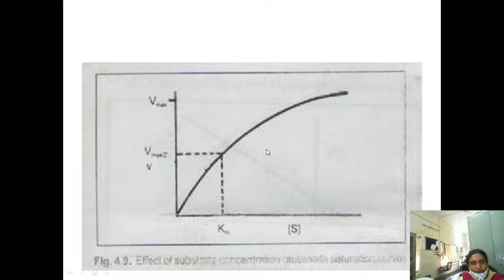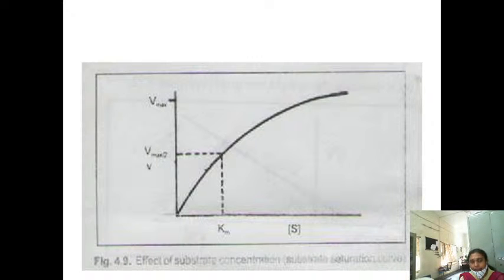So what is the shape of this graph? This is a rectangular hyperbola. Why is it a rectangular hyperbola? Initially, sufficient enzyme is there for the substrate to react. So if we increase the substrate concentration, as long as the enzymes are available, the rate of the reaction is directly proportional. Here the enzyme is already there, and you are adding the substrate, so enzyme and substrate will react to form products.